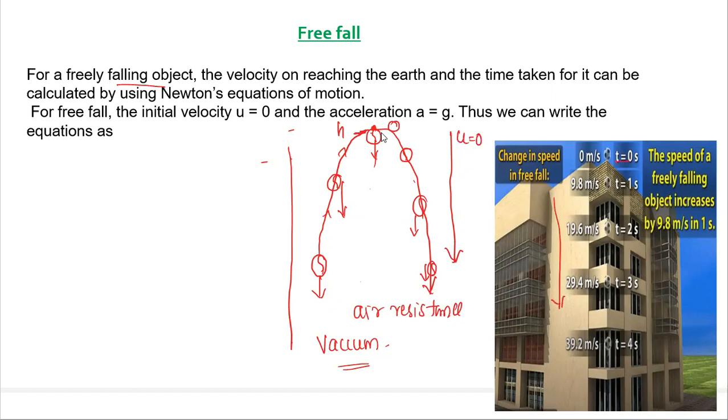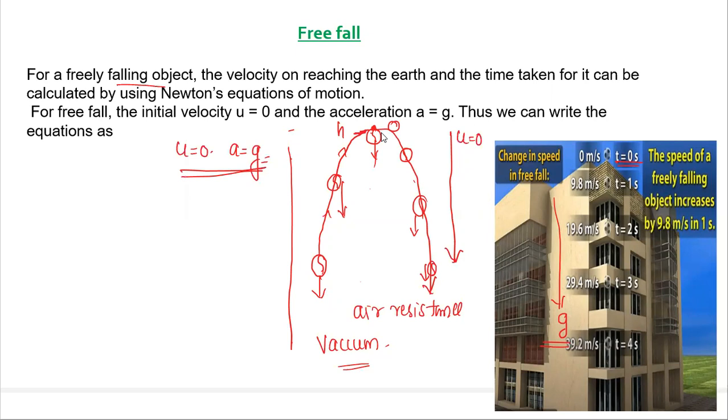Okay. So initial velocity is what? 0. So for a freely falling object, its initial velocity is 0. And the body has acceleration because velocity is changing. If the velocity is changing, the body has acceleration. This acceleration is due to gravity. That acceleration is called the acceleration due to gravity. So instead of a, we can write g for a freely falling object.